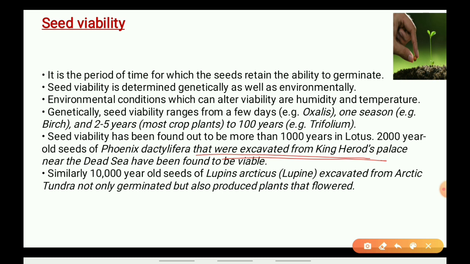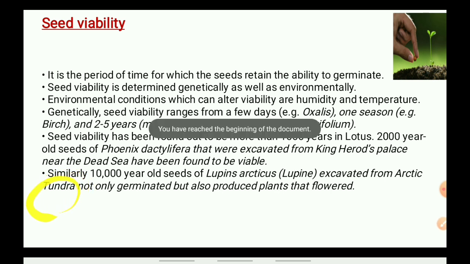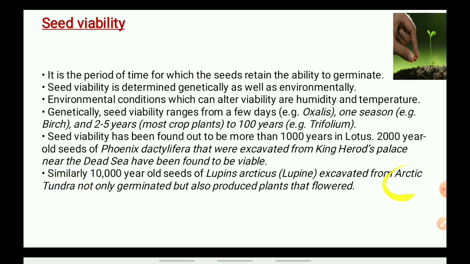Similarly, 10,000-year-old seeds of lupins. Lupin is a type of plant which was also excavated from the Arctic tundra. Tundra means a very cold place. The north and the south poles are called very cold places. If you talk about the north, that is the Arctic tundra.